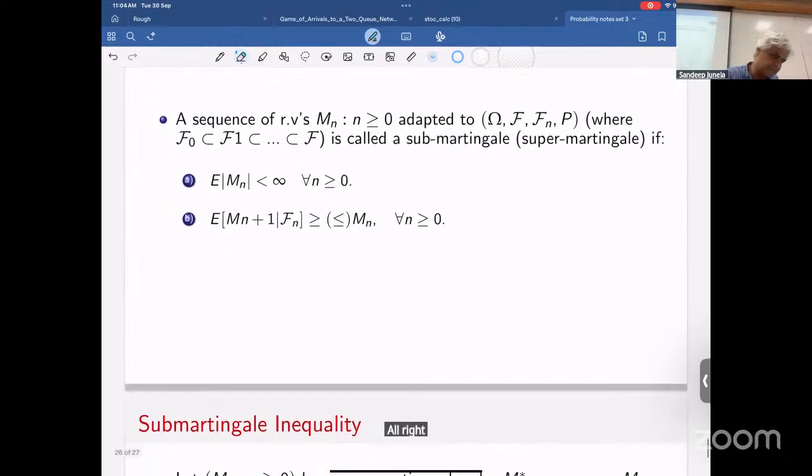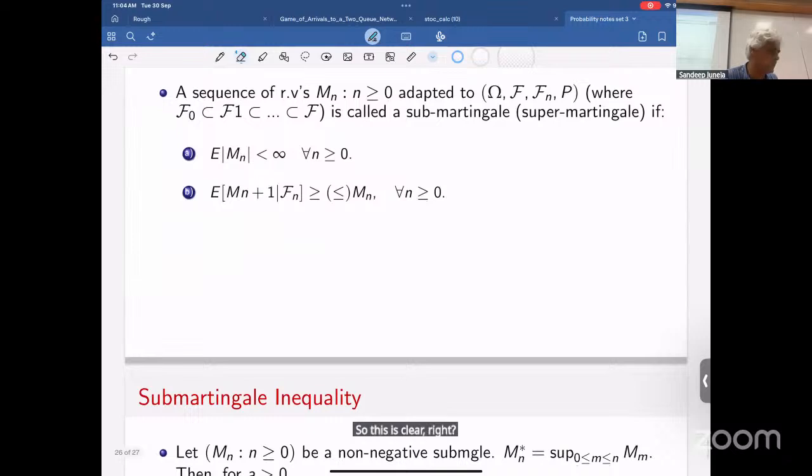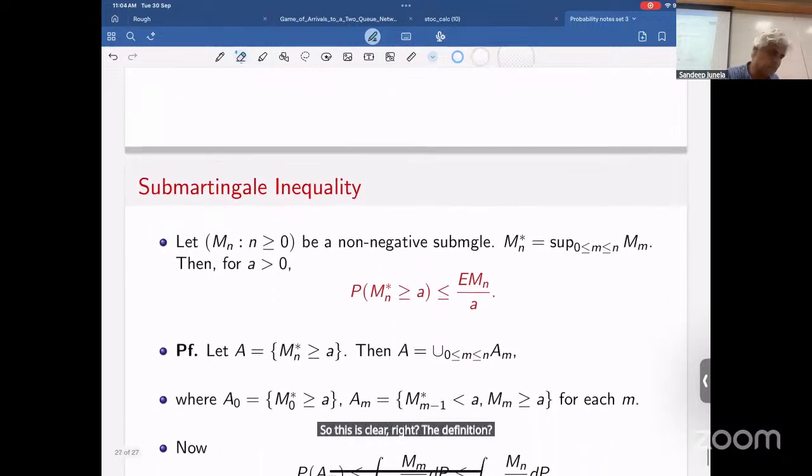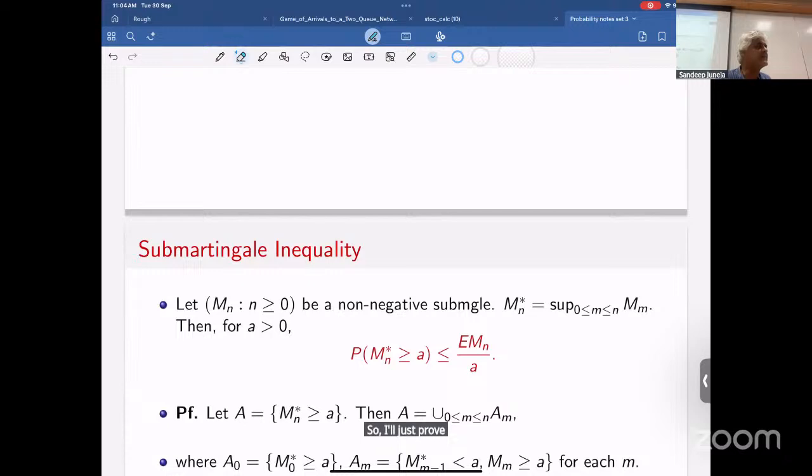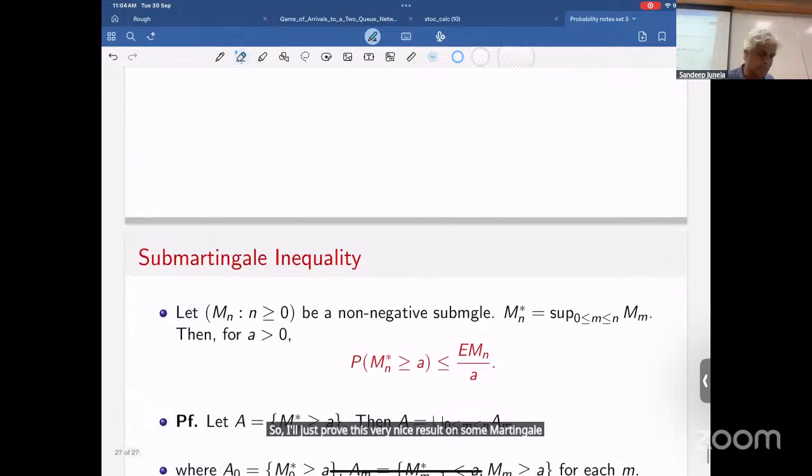All right. So this is clear, right? The definition. So I'll just prove this very nice result on the sub-martingale inequality.